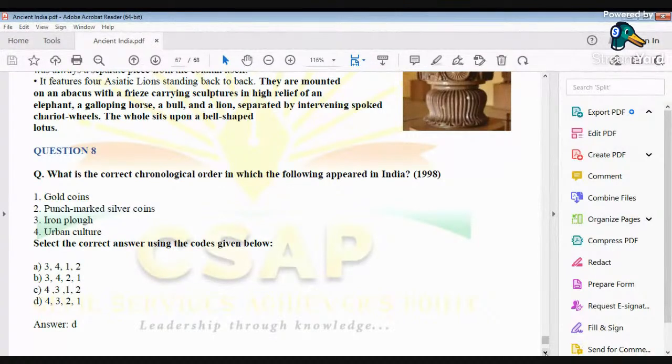Gold coins will come after punch mark silver coins because Indo-Greeks are said to have introduced gold coins in India for the very first time, and Indo-Greeks are a part of the post-Mauryan period.